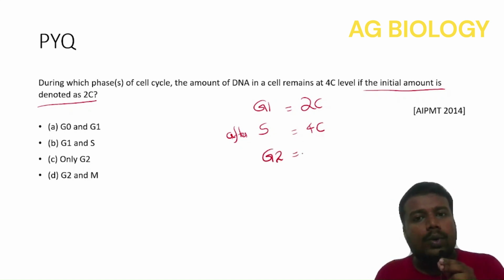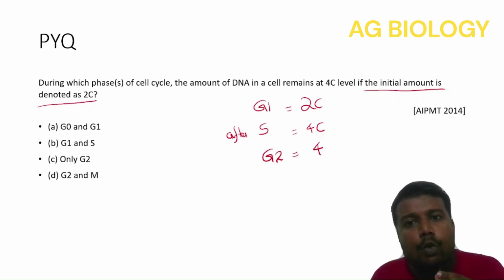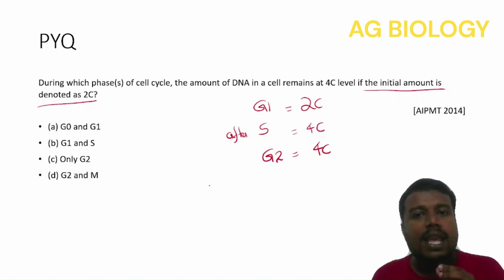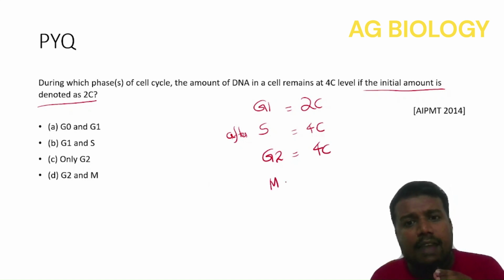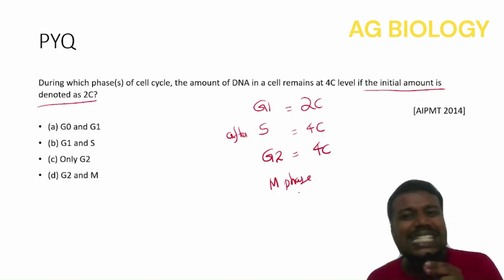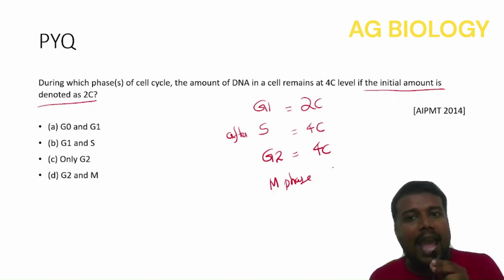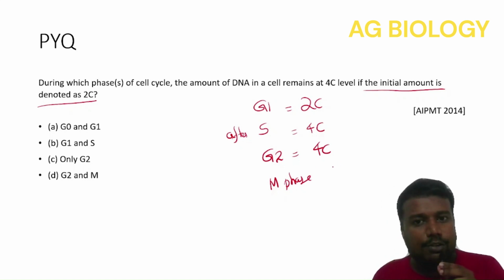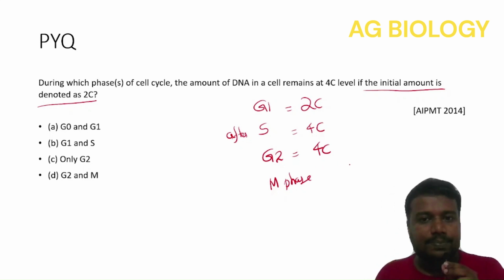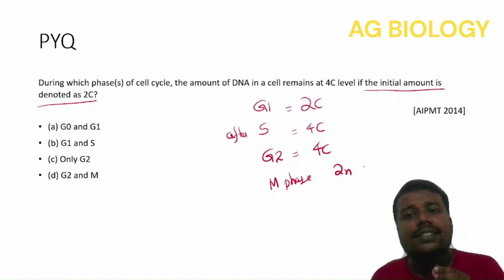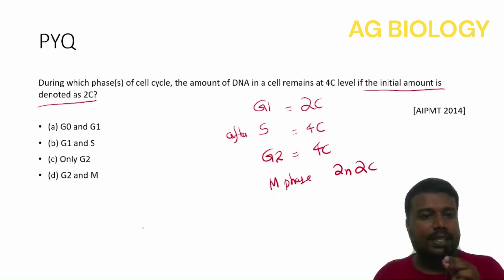Throughout G2, it remains at 4C. And during M phase, during different phases, there is change in ploidy and DNA content. For example, at cytokinesis, it is 2N, 2C, right?